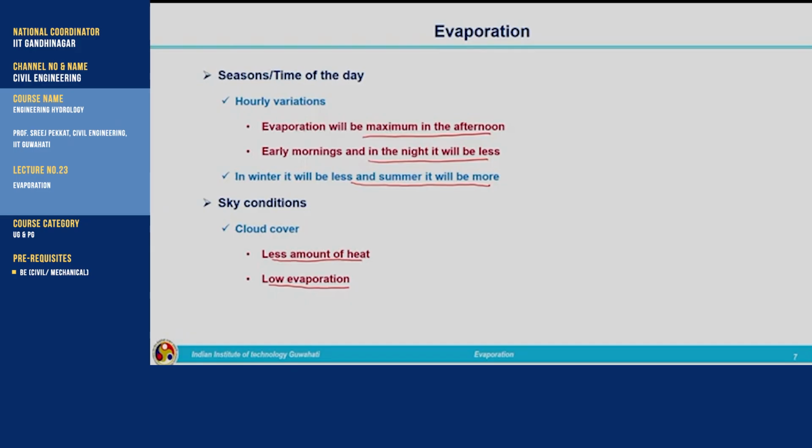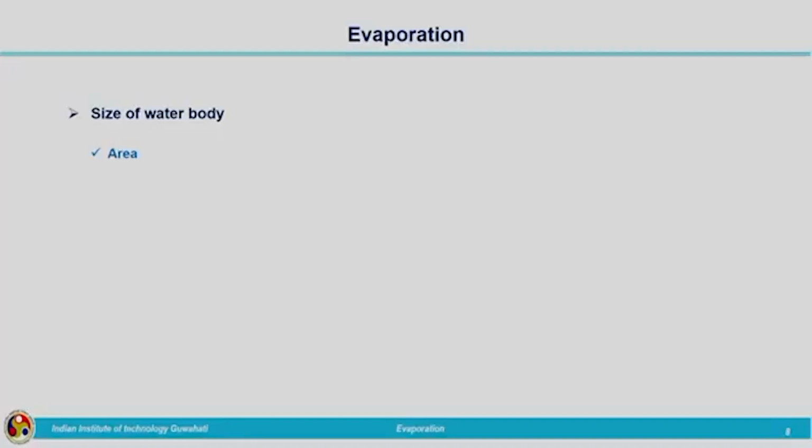Then we have seen wind velocity, solar radiation, impurities present in the water, all these matters. But out of these we need to find out all the factors. When we compute evaporation, we will not be able to make use of all these factors. So, we will be prioritizing each and every one, and we will be considering only the important factors which are influencing the evaporation. Next is the size of the water body.